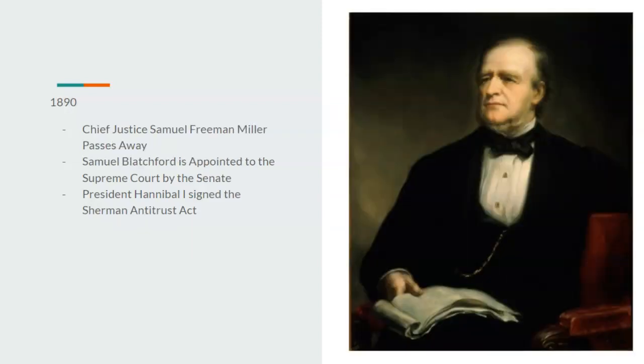In 1890, Chief Justice Samuel Freeman Miller would pass away. And remember, whenever the Chief Justice position is vacant, the Senate replaces them, not the House. And the Senate appoints Samuel Blatchford to the position of Chief Justice. President Hannibal I would sign the Sherman Antitrust Act in this year.